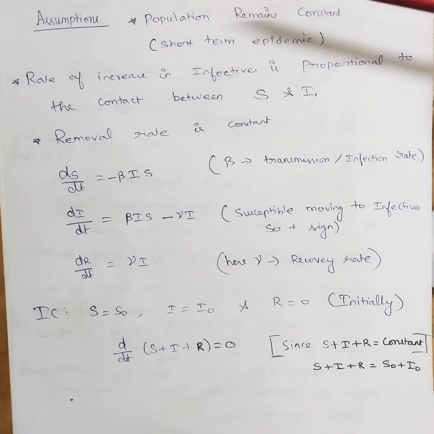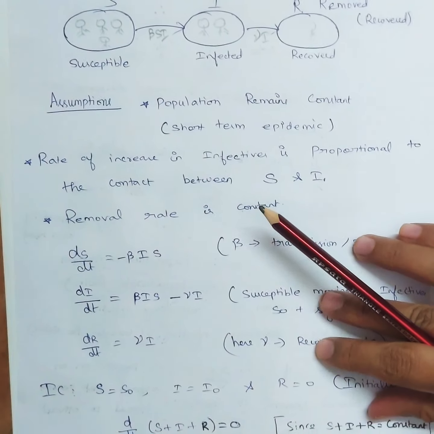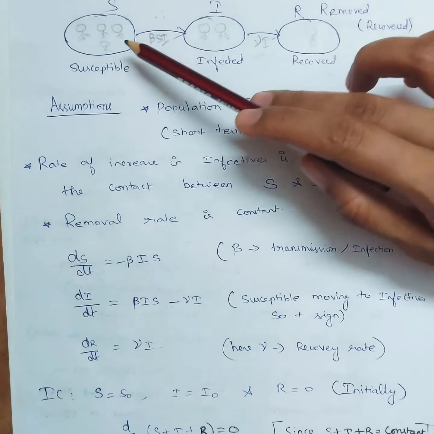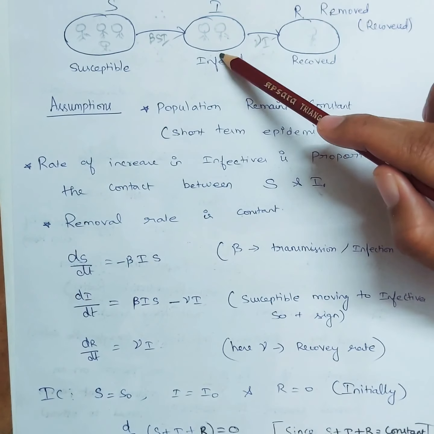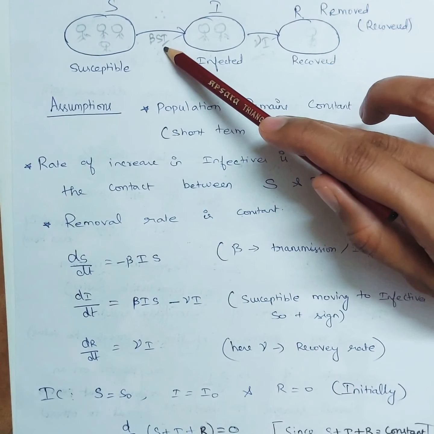Why have I written it like this? If you see the diagram, in this infected category, from the S category, people will move to the infected category if S and I contact. Correct?